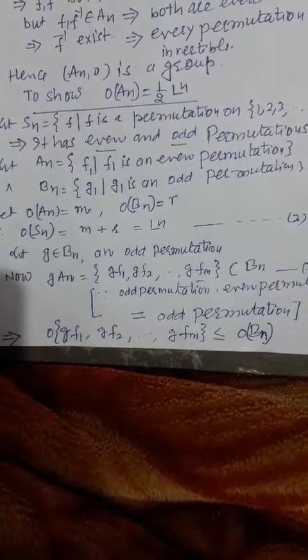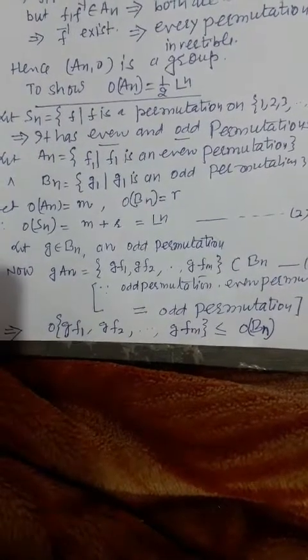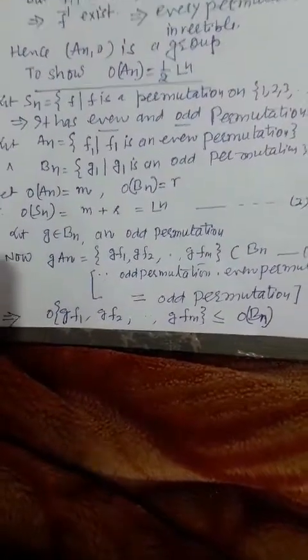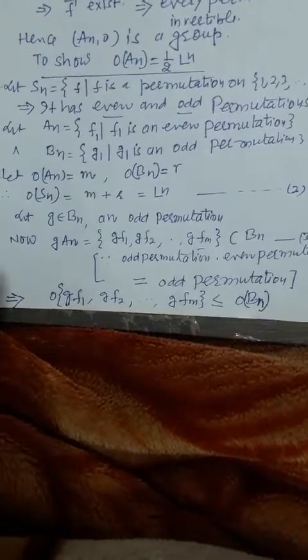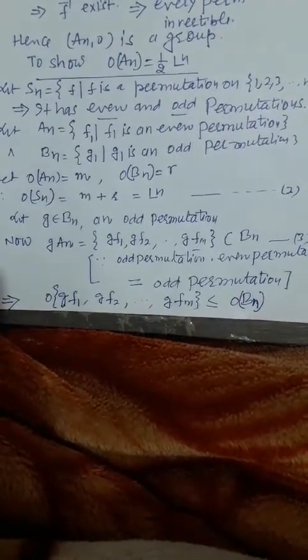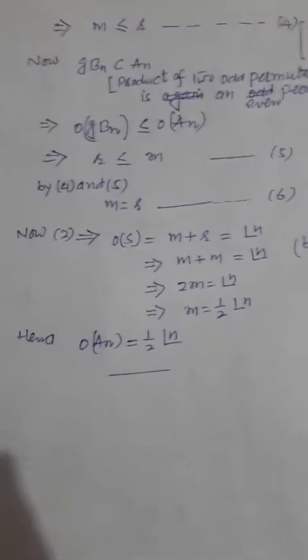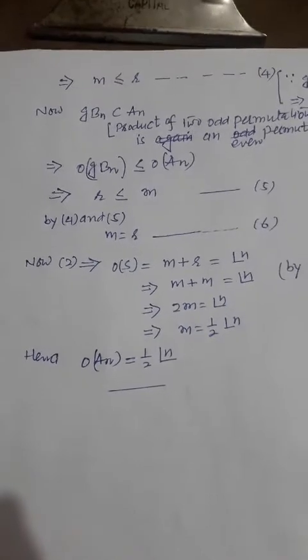They are m in number. But Bn is the biggest set of odd permutations, so this set is a subset of Bn. Now the order of gAn is less than or equal to the order of Bn, so m is less than or equal to r.